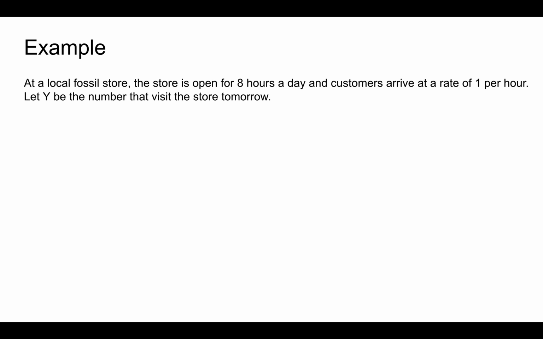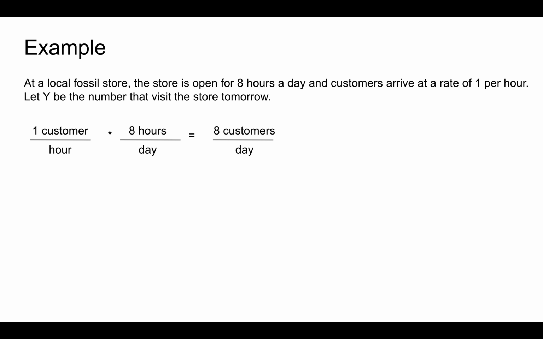Next, let's change our time interval. Suppose that the store is open for 8 hours a day and that customers arrive at a rate of 1 per hour. Further, suppose we're interested in Y, the number of customers that visit the store tomorrow, not just during a 1-hour period. Since there's 1 customer per hour and the store is open for 8 hours per day, then we can assume that customers visit the store at a rate of 8 per day.